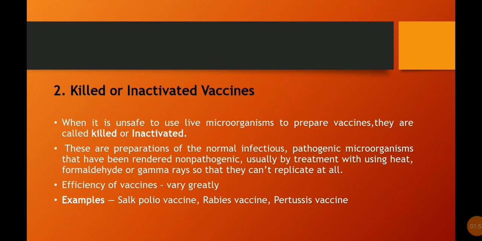Second, killed or inactivated vaccines. When it is unsafe to use live microorganisms to prepare vaccines, they are called killed or inactivated. These are preparations of the normal infectious pathogenic microorganisms that have been rendered non-pathogenic, usually by treatment with heat, formaldehyde or gamma rays so that they cannot replicate at all. Efficiency of vaccines varies greatly. Examples include Salk polio vaccine, rabies vaccine, pertussis vaccine.